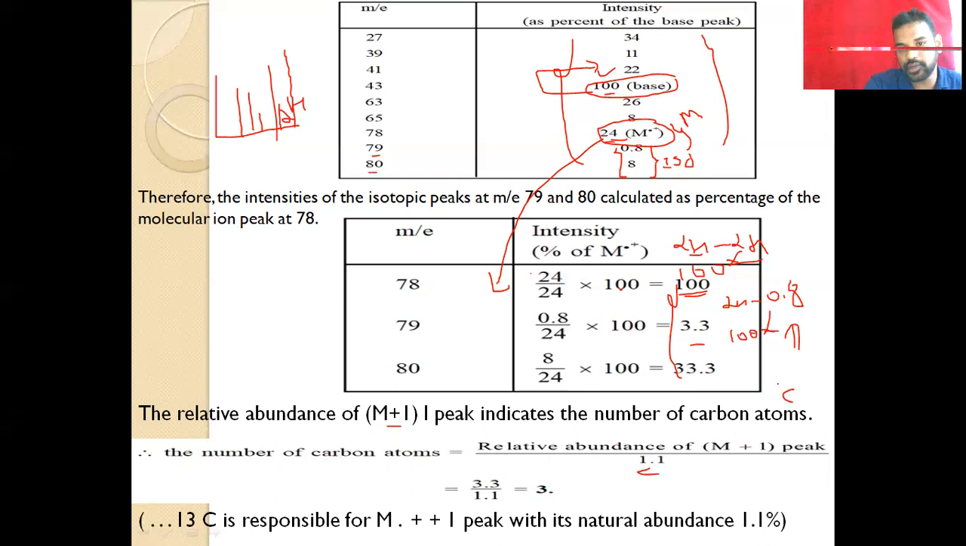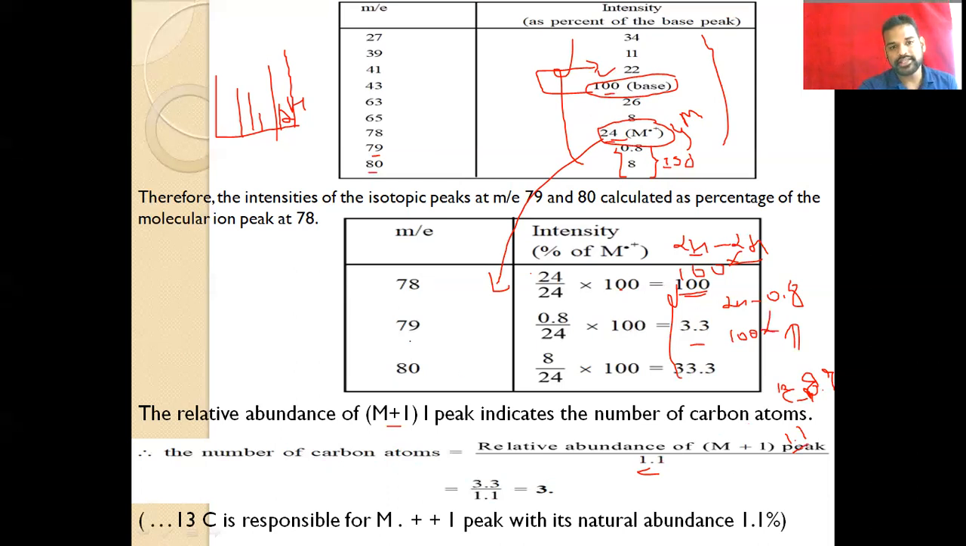So we have carbon 12. We have also discussed carbon 12 and carbon 13. Carbon 12 has almost 98.9 percent abundance, and carbon 13 has only 1.1 percent abundance. On the basis of this, we are calculating the relative abundance of the isotopic peak. So the isotopic peak abundance is 1.1, so we are dividing here.